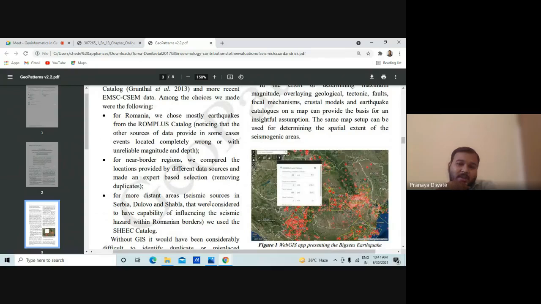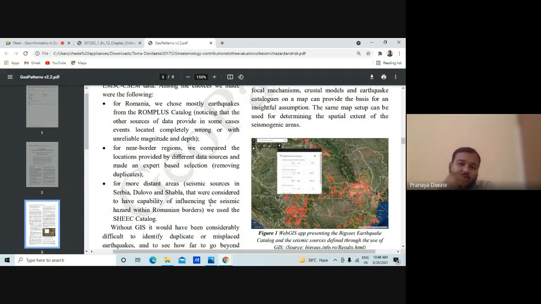catalog. Notice that the other sources of data provide, in some cases, events located completely wrong or with unreliable magnitude and depth. For the near border region, we compare the location provided by different data sources and make an expert based selection. So for more distant areas, we use a software, SHEE.